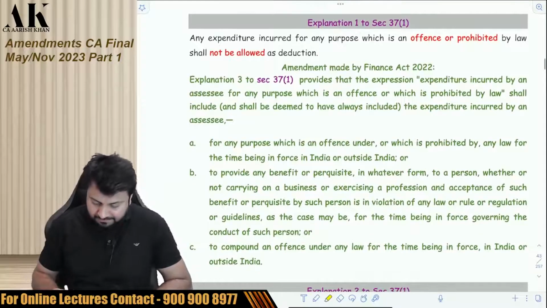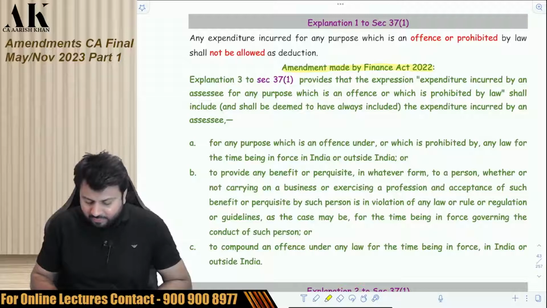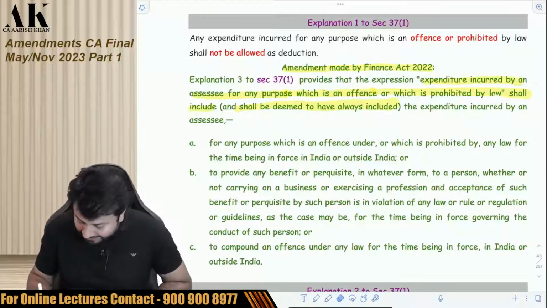Let's see that. Amendment made by Finance Act 2022. Explanation 3 has been added. Provides that expenditure incurred by an assessee for any purpose which is an offense or which is prohibited by law shall include and shall be deemed to have always included. What? Shall include.